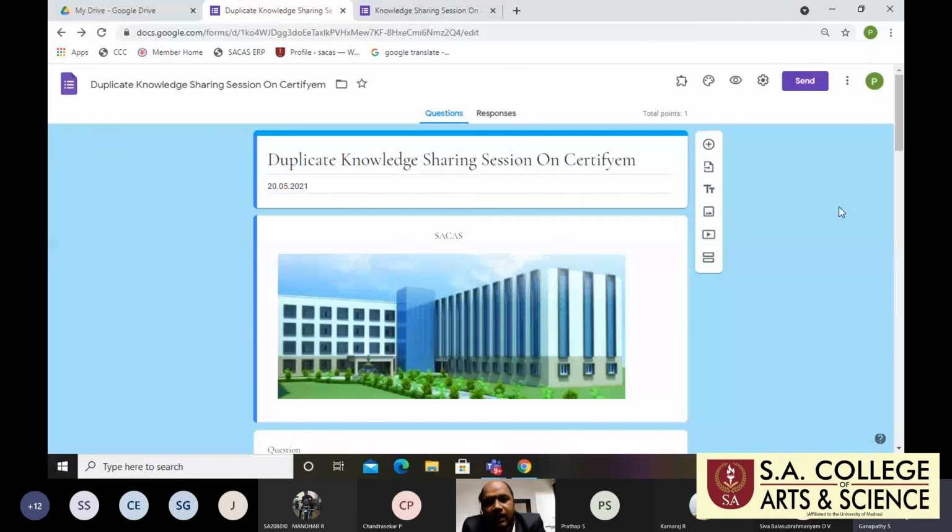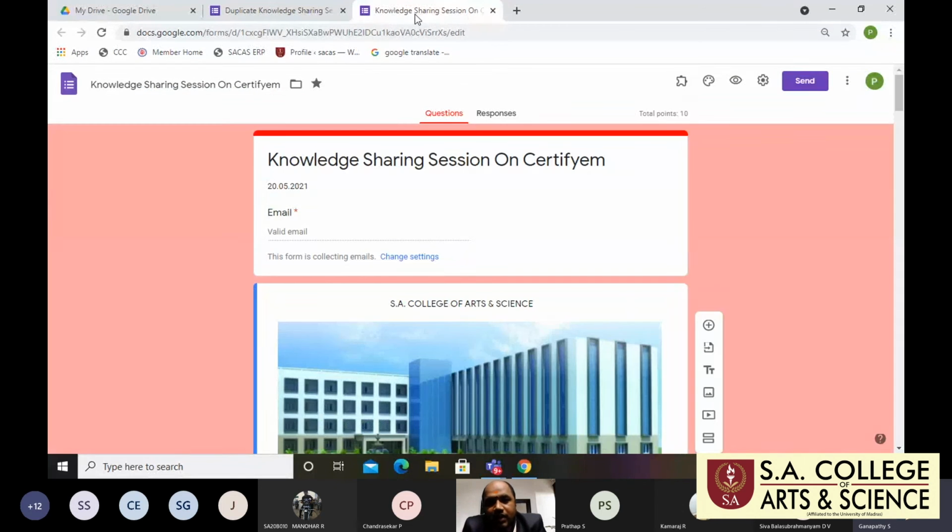Okay. So we prepared the Google Form. Next we are going to the Certify-M concept. That means slides will be open and we feed in the information, then generate the certificates. Then the next options: we go to the Form Limiter, and finally we go to the Time Limiter.